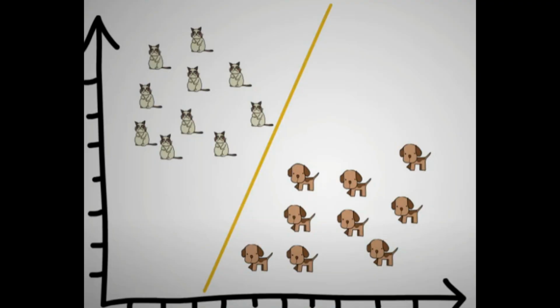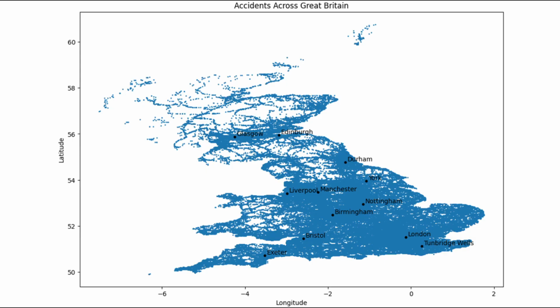Before applying any machine learning, I plotted all the points by longitude and latitude, along with a series of labels for major cities, to get a sense of what I would be looking at without any complex algorithms. We can immediately observe that the data takes the rough shape of the UK, London is on the Greenwich meridian, i.e. where longitude equals 0, and there are fewer road collisions in the north of Scotland.